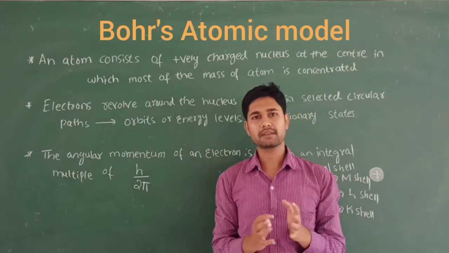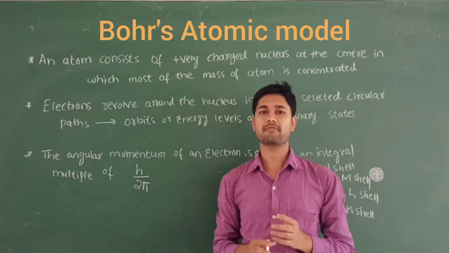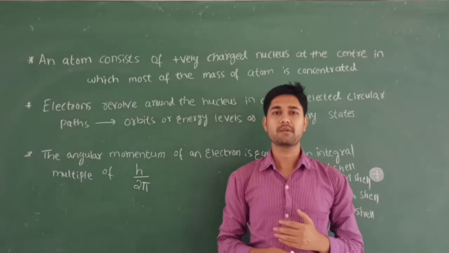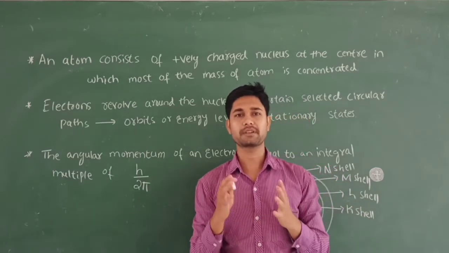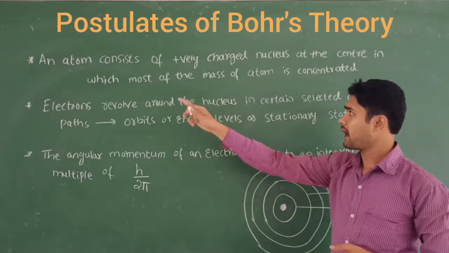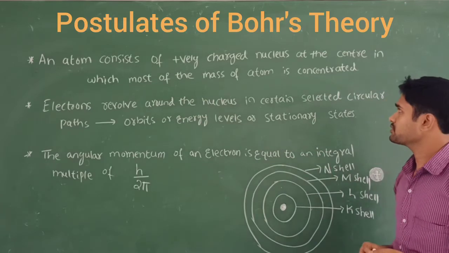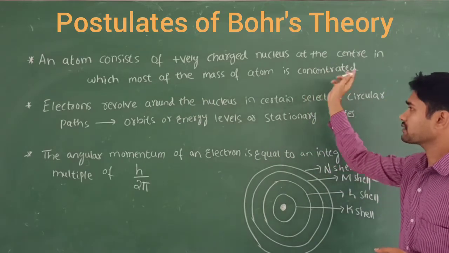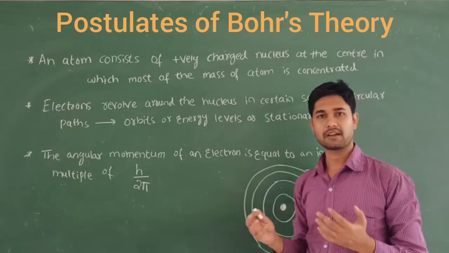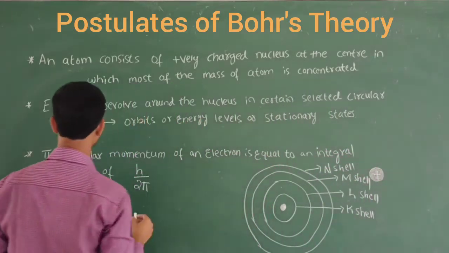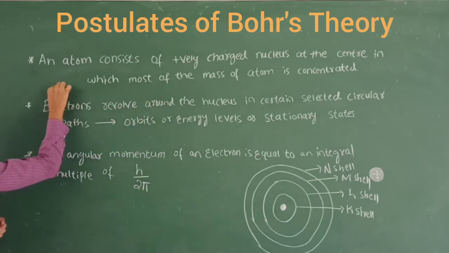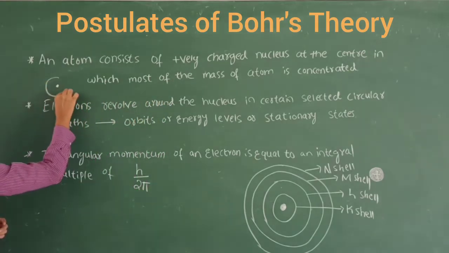He combined some postulates of classical physics and also some postulates of quantum theory. So he postulated some important things. First, he says that an atom consists of a positively charged nucleus at the center, in which most of the mass of the atom is concentrated. You are very familiar with this one. This is called the nucleus.